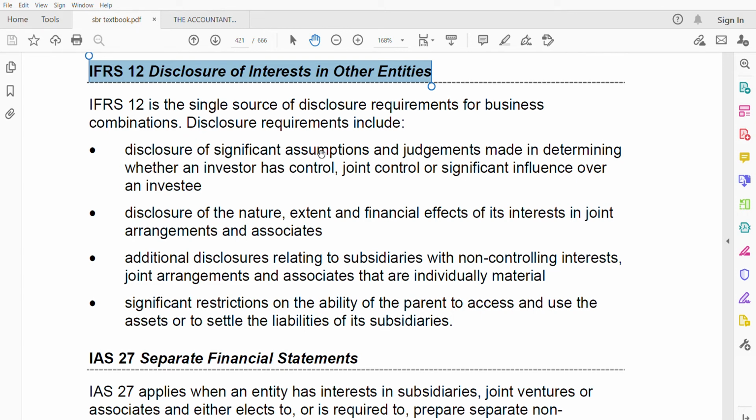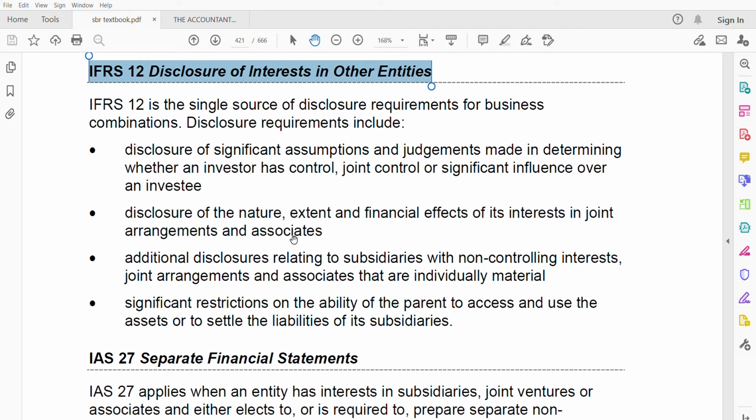First, disclosure of significant assumptions and judgments made in determining whether an investor has control, joint control, or significant influence over an investee. You need to disclose what assumptions and judgments you made in order to decide whether they have control or joint control. If it's control, then it's a subsidiary. If it's joint control, then it's a joint venture. If it's significant influence over an investment, it's an associate. That is the first disclosure you need to know.